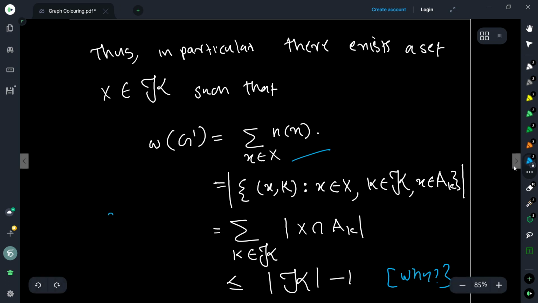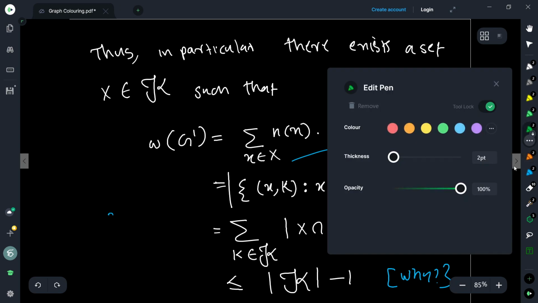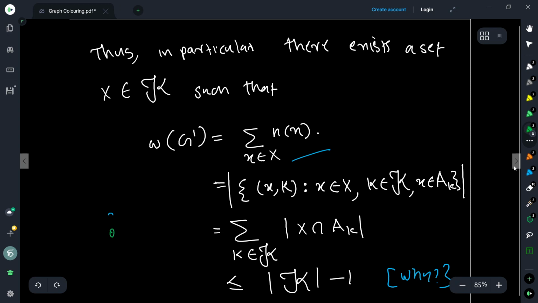So let me try to explain. To get this big clique, we are starting with some clique, let's say I draw a clique here. You start from a clique here, then expand each vertex to a clique of whatever size is the number of times it is going to appear.